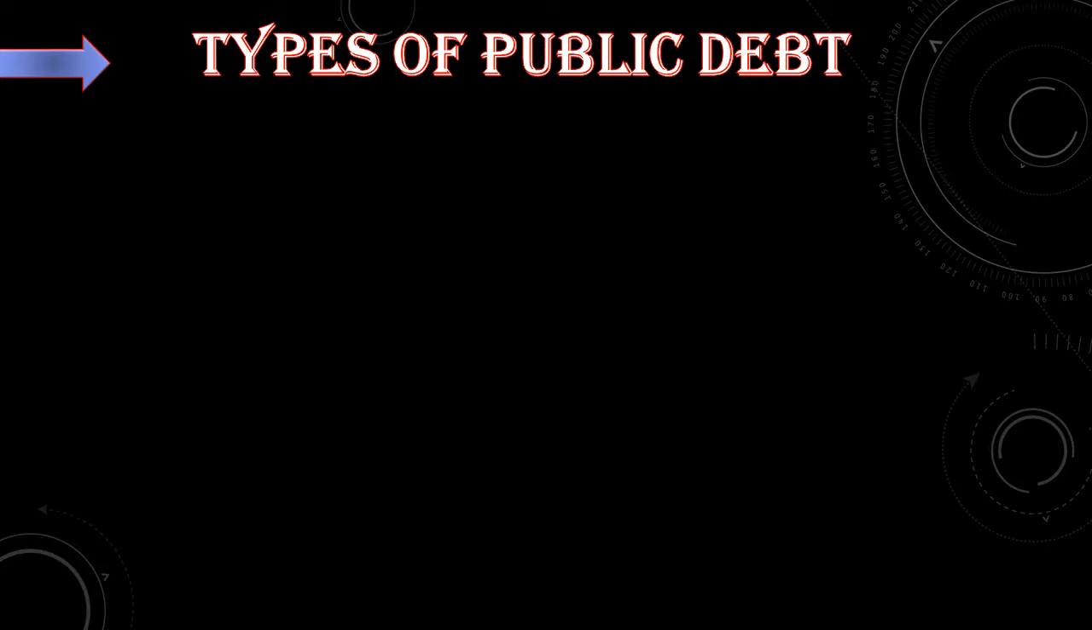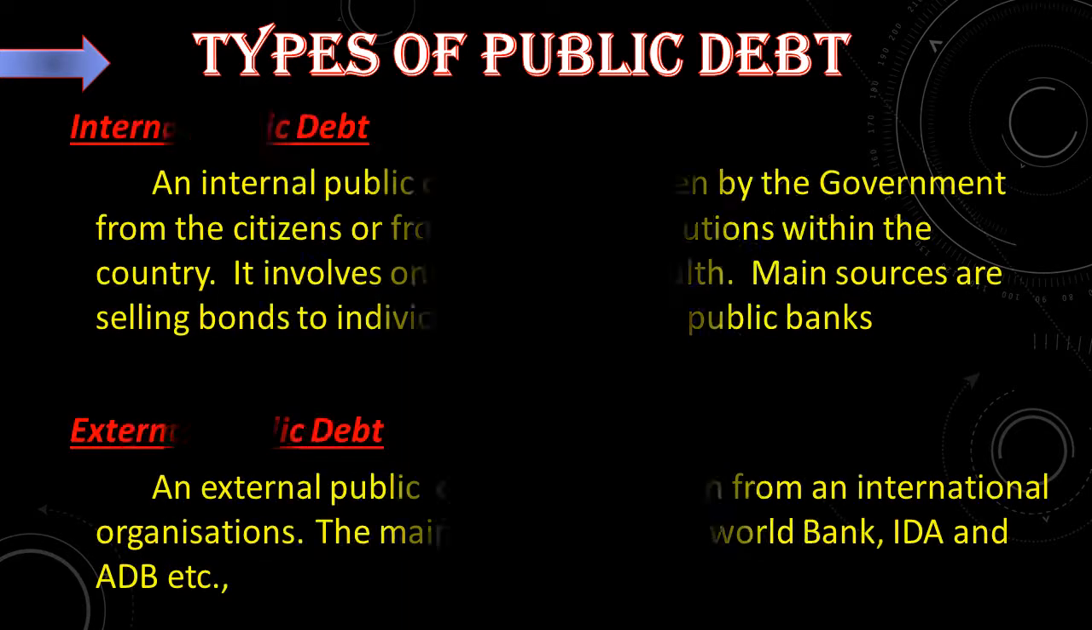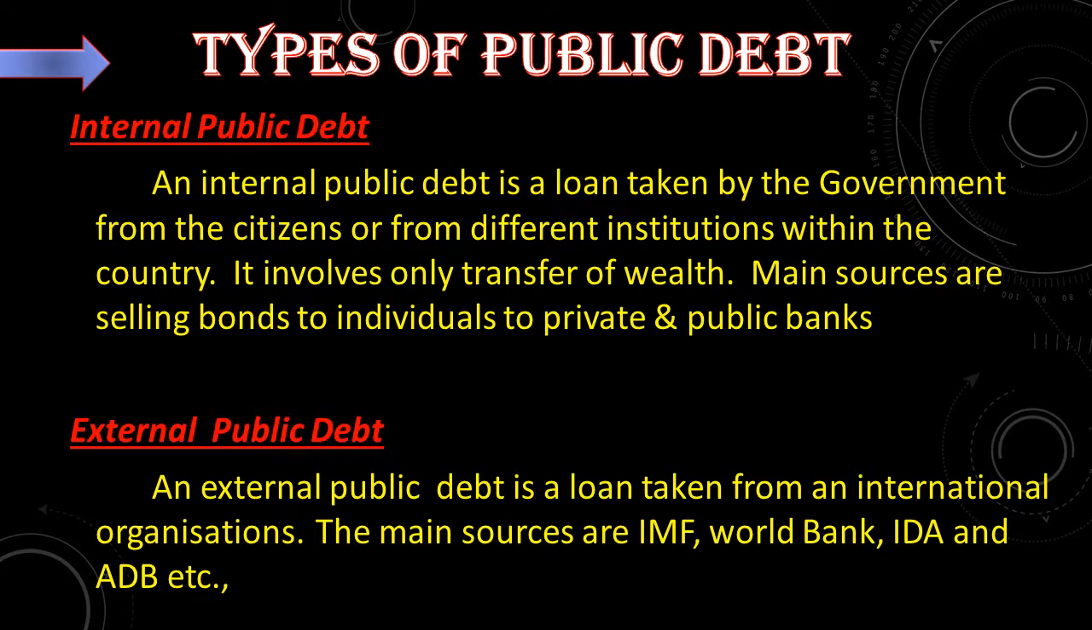Let us go to the next topic, types of public debt. There are two types of public debt, internal public debt and external public debt. An internal public debt is a loan taken by the government from the citizens or from different institutions within the country. It involves only transfer of wealth. Some of the sources are selling bonds to individuals and to private and public banks.